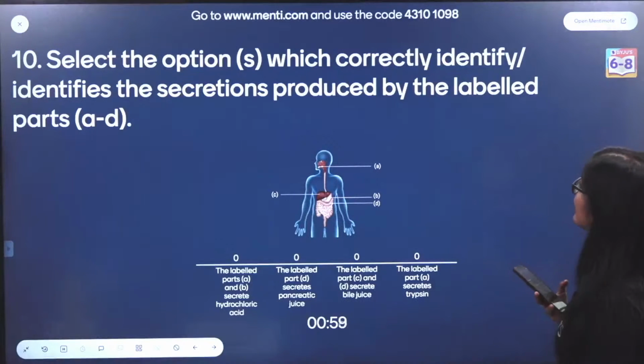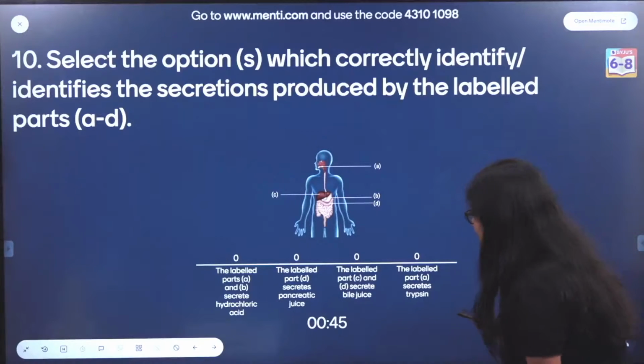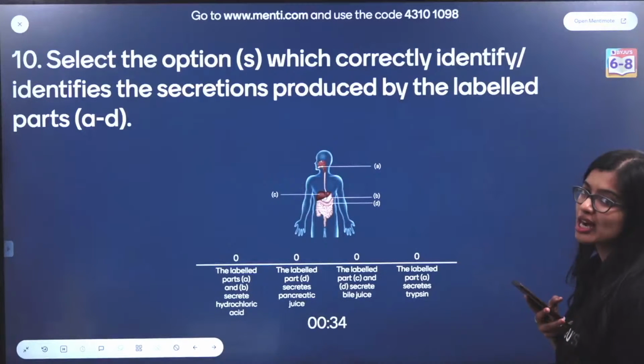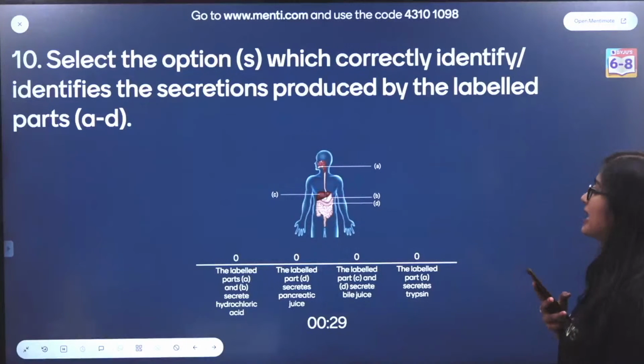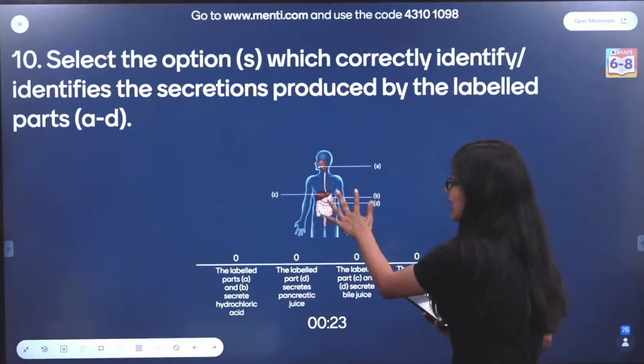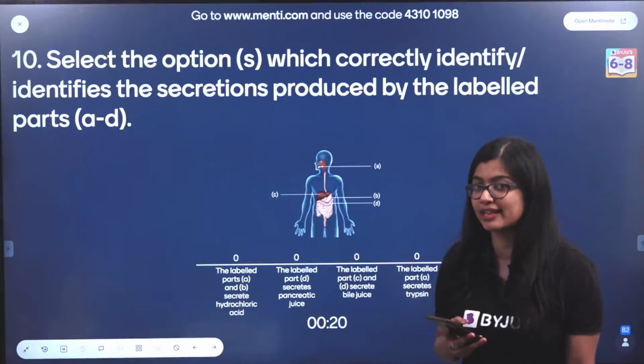Select the options which correctly identify the secretion produced by the labelled parts A to D. So two things you need to do: identify A, B, C and D, and then figure out what is the correct option. Now D here is slightly incorrectly marked, I think. I'm giving you a clue: D should be marked as a leaf-like organ behind the stomach, okay? D is incorrectly marked in your diagram. It should actually be slightly above. In Menti, it has gotten rearranged, okay? That's why I'm telling you.